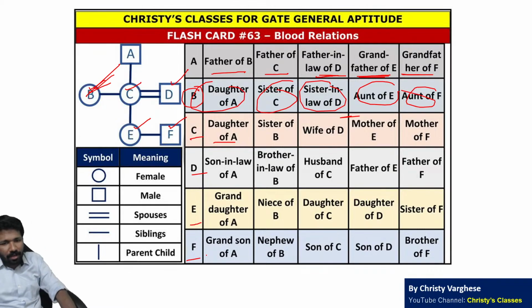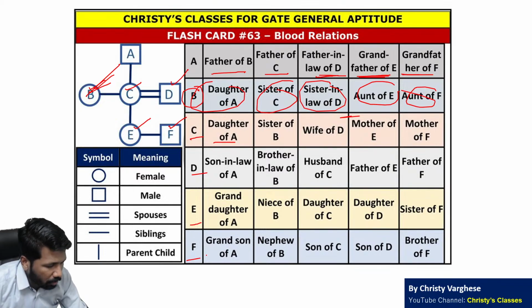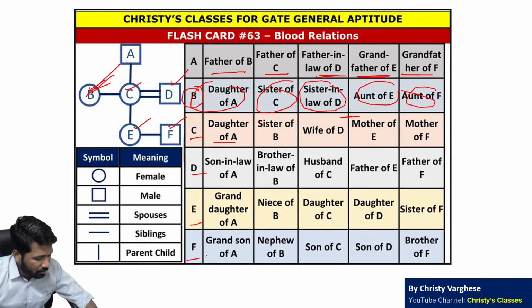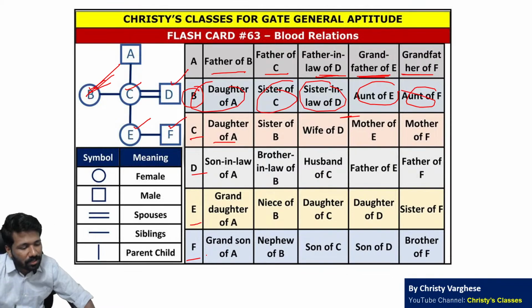In the blood relation chapter, one thing you have to be clear about is you should not assume the gender of a person. You have to consider a person can be male or female. If the question does not give the gender, but you just assume male, that can give you a wrong answer. So keep that in mind. Multiple times in the GATE exam, such a question has come which confuses you with respect to the gender of the person, or accordingly the answer will be wrong. Okay, so I hope this is clear, the basic idea of blood relation.